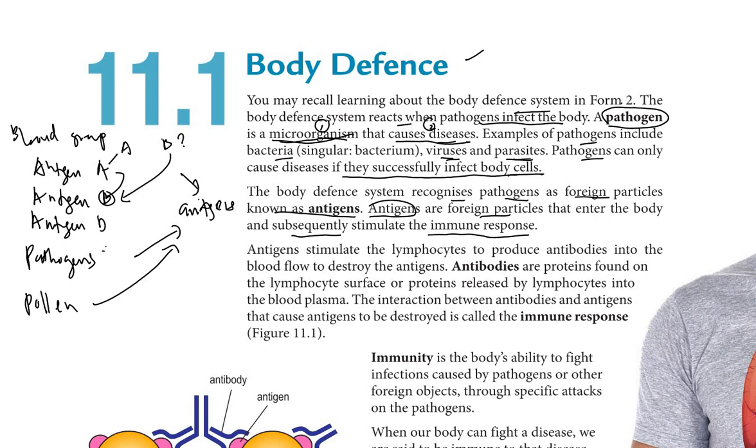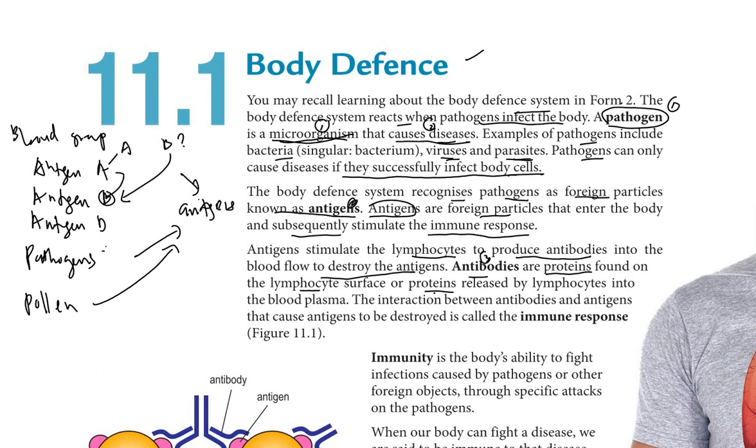Okay, so antigens stimulate the lymphocyte to produce antibodies into the blood flow to destroy the antigens. So you have learned the second term. The third term here is antibodies. Antibodies are proteins found on the lymphocyte surface or proteins released by lymphocytes into the blood plasma.